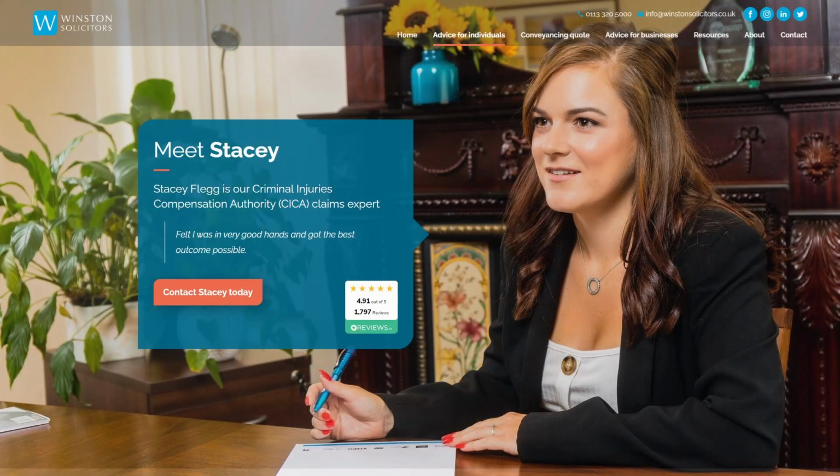The amounts calculated apply to the current CICA scheme and do not allow for payments to be made for certain minor injuries. The claim values are quoted as a guide only and are dependent on circumstances.